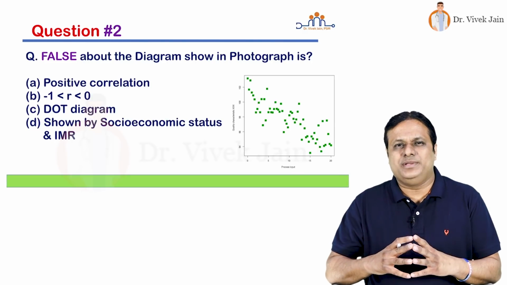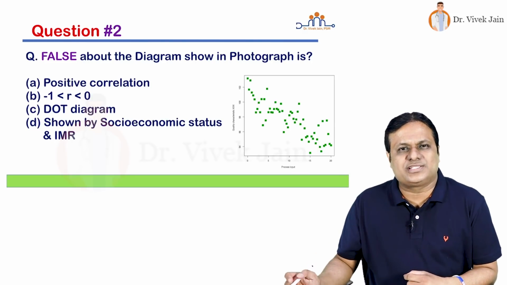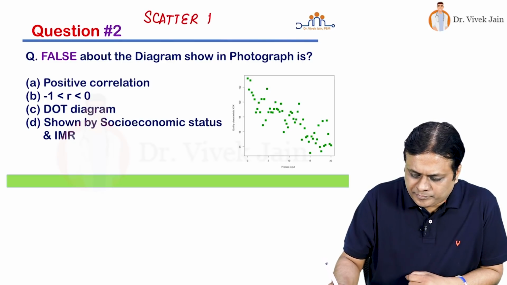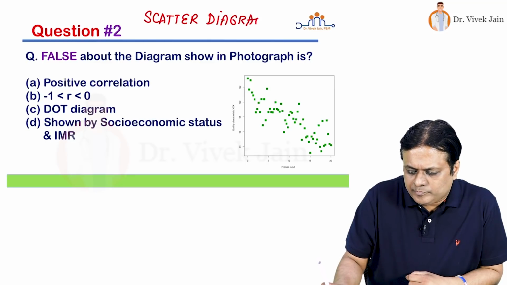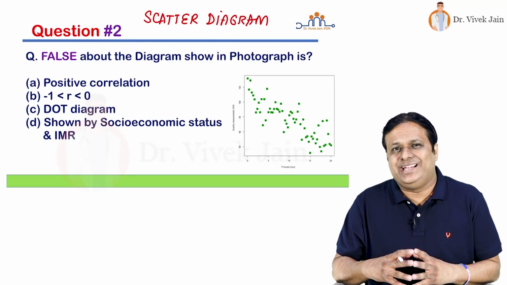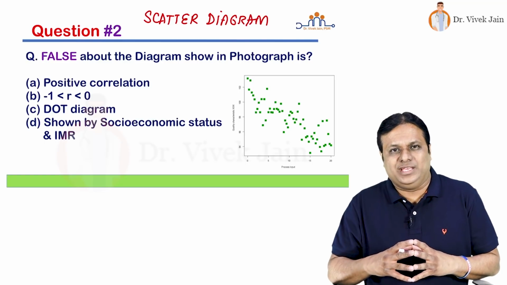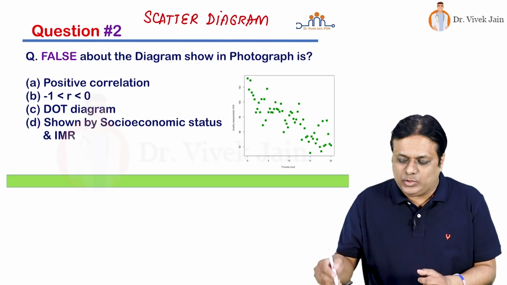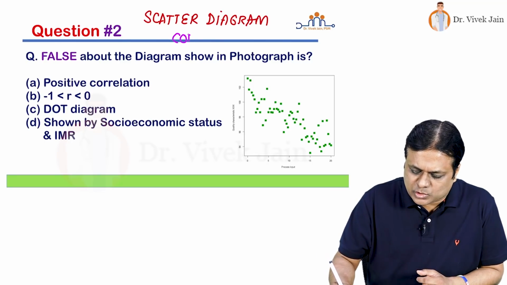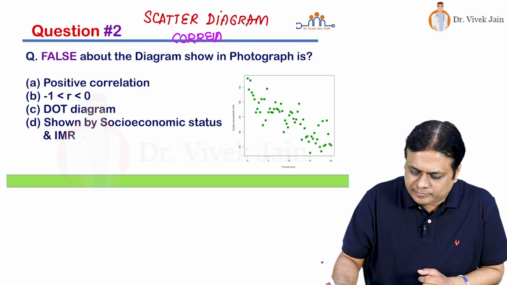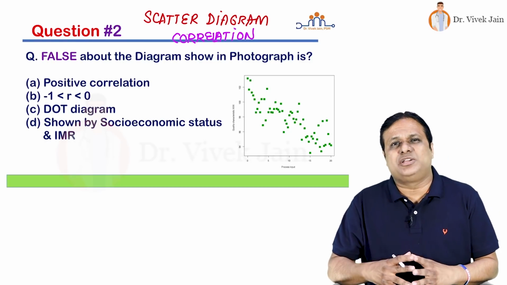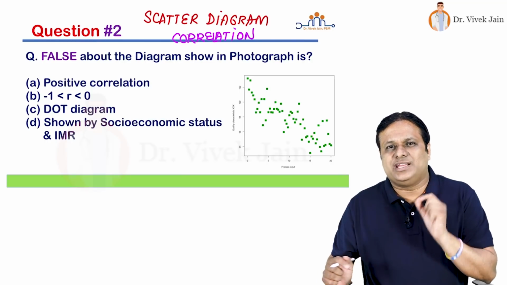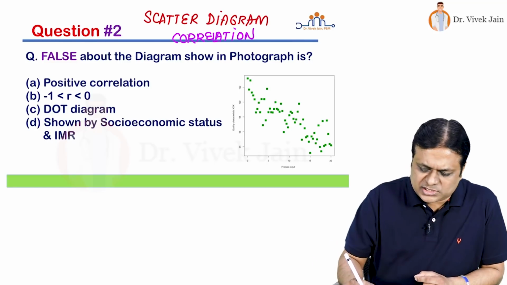Okay friends, first you tell me, this is which type of statistical diagram shown on your screen? Very right, this is a type of scatter diagram. It is a quantitative data diagram which is drawn between two variables and their correlation or relationship is evaluated. So this is used to assess correlation or relationship between those two quantitative variables when their corresponding values are plotted. Dots are there, as you can see. So this is also known as dot diagram.